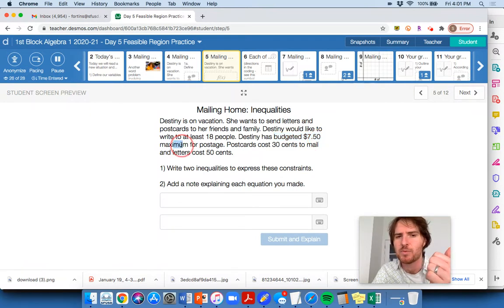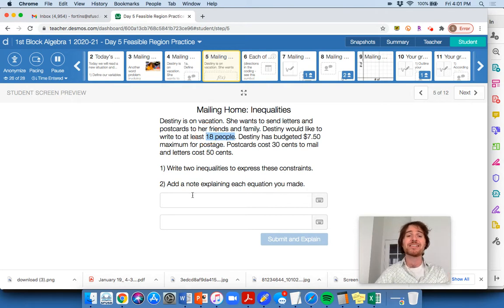That's why we see maximum right here. That suggests this is going to be an inequality. You see the word maximum here, okay? So there's going to be a money constraint. There's also a total number of postcards and letters she's going to send out, right? She's going to send those to at least 18 people. They're at least going to get one postcard each or one letter each.